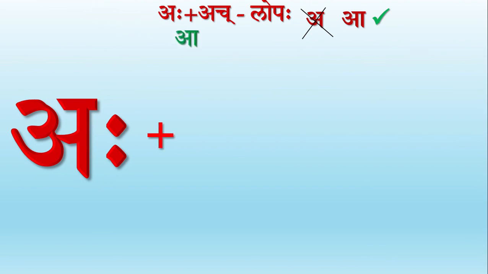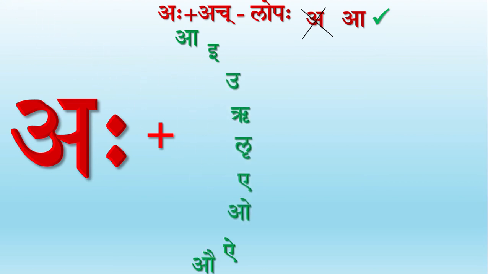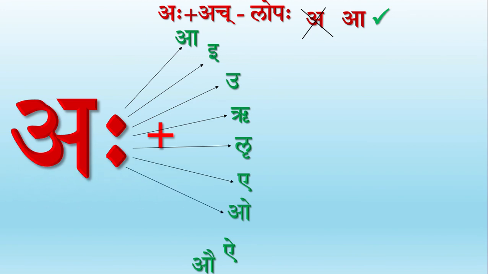Aha, when followed by any of these letters a, e, u, r, r, e, o, I or au, what do you think happens? Let's see this. It's very simple. Only the visarga disappears from its position. Look at the example which we have here.